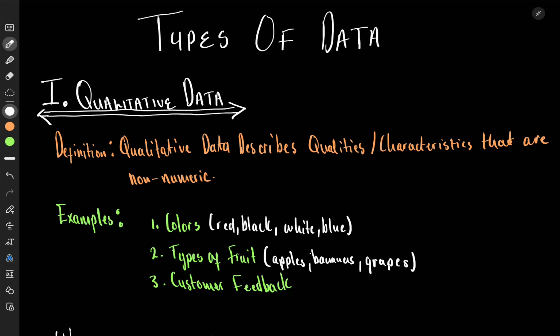Now the other thing we could have is something like customer feedback, something that could fit into categories. On customer feedback we could have satisfied. I remember being in a post office and having something where you could fill in whether you were satisfied or dissatisfied, or it was just okay, neutral. These are the types you could have if we are recording the customer feedback: dissatisfied, satisfied, and neutral.